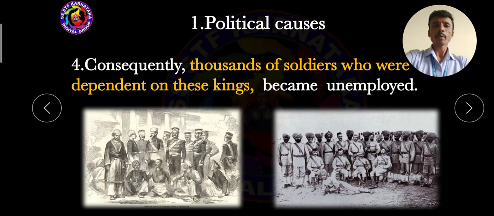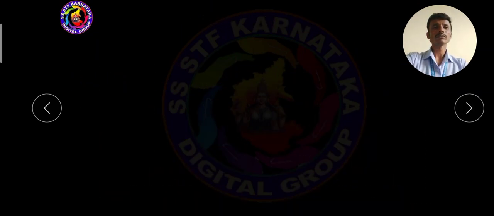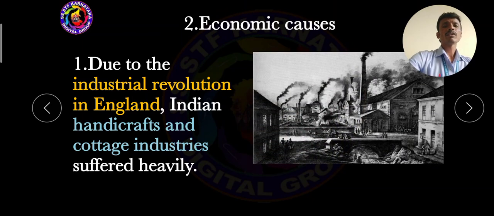So in this way, my dear students, some important political causes led to the first war of Indian independence. Based on this, one important 3-mark question: what are the political causes that led to the first war of Indian independence? Briefly explain; we have to write these 4 important points one by one. Then after, the second one is the economic cause.